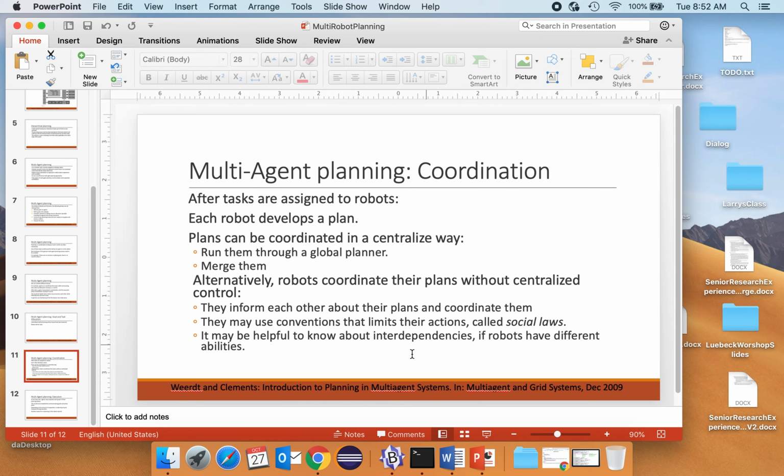There's this idea that was mentioned in the paper, called social laws. Just like we know about social distancing, obviously with or without COVID-19, we don't want to invade people's space too much. And so we can use some of those ideas for the robots to plan their actions. Again, in our system, each robot is the same. They're very homogeneous. But we can imagine situations where there are robots with different abilities. In that case, we may have to know about interdependencies among the robots.